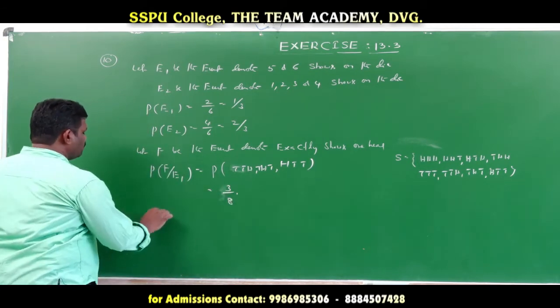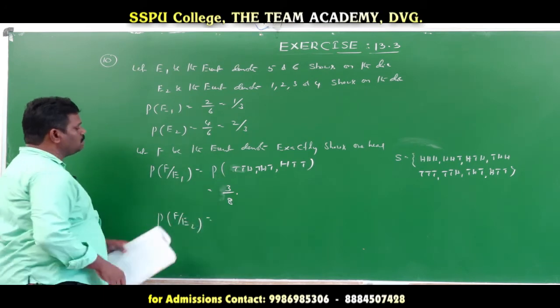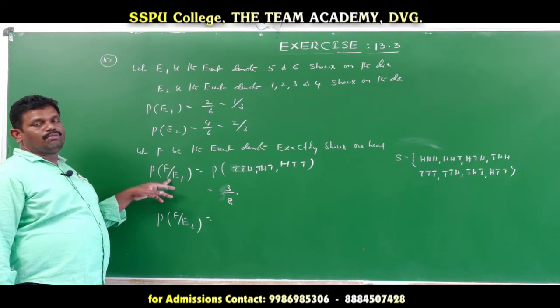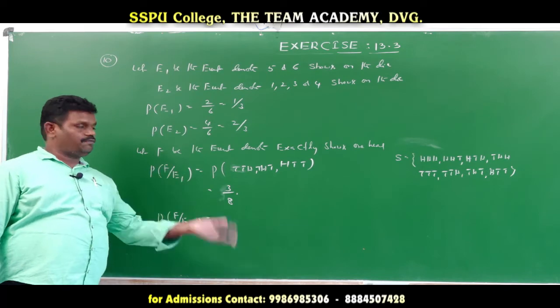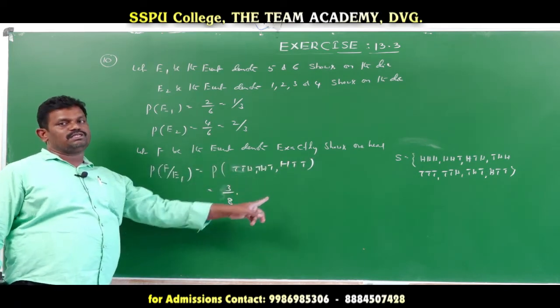Next again, probability of F given E2. Okay, understood this one? No? So probability of F means exactly one head. When the number on the die is 5 or 6, at that condition, how many times do you toss the coin? 3 times. So 3 tosses means 3 outputs with exactly one head.